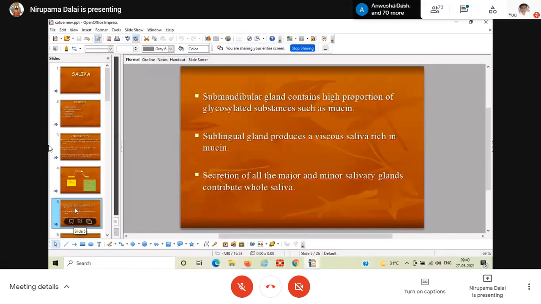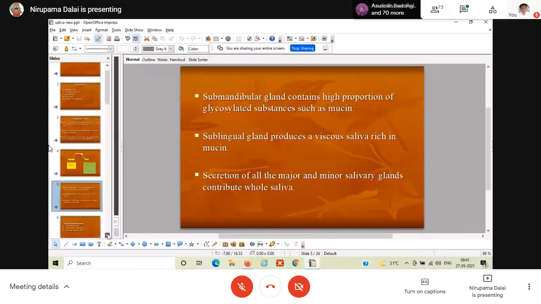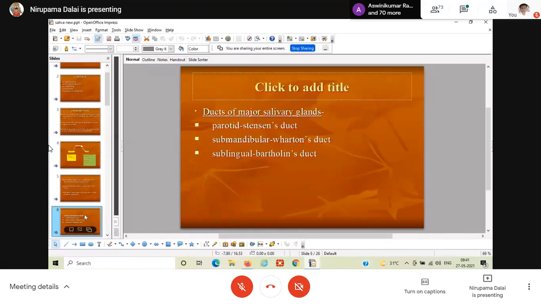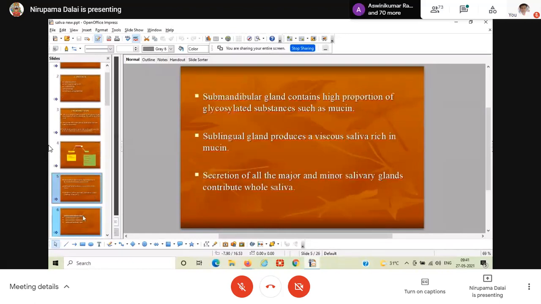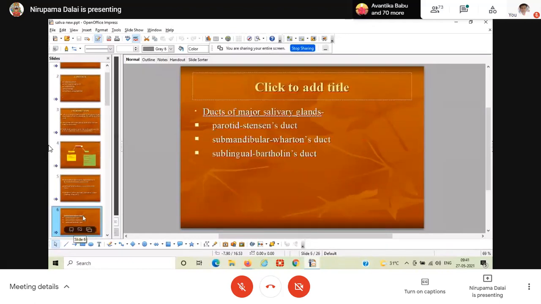But submandibular glands are predominantly serous in nature. Sublingual salivary glands are mixed glands, but predominantly mucous. So according to the secretion, you can classify them as serous, mucous, and mixed salivary glands.